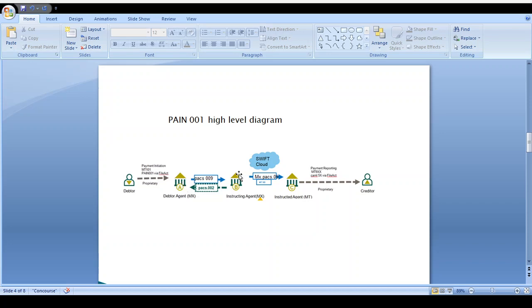In this, there are various mediator banks. For example, the debtor agent sends the file to the instructing agent, which sends the file to the instructed agent. After that, the instructed agent credits the creditor account in the creditor side bank. This is the general flow.